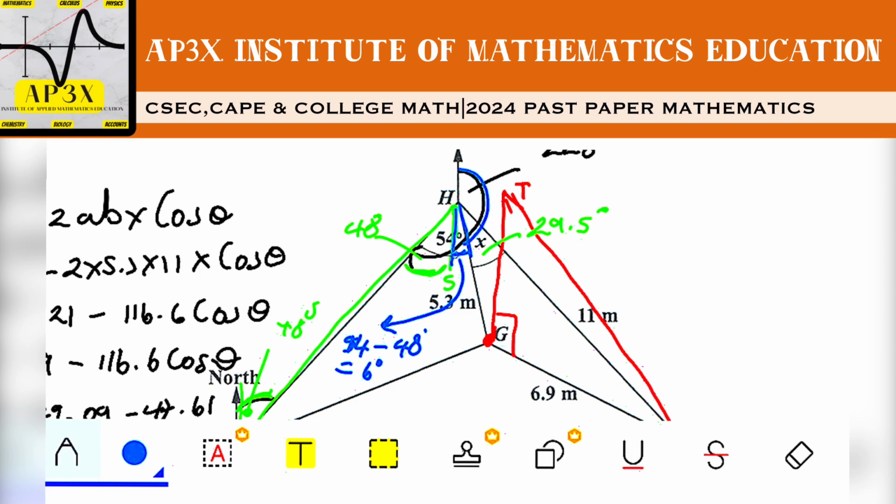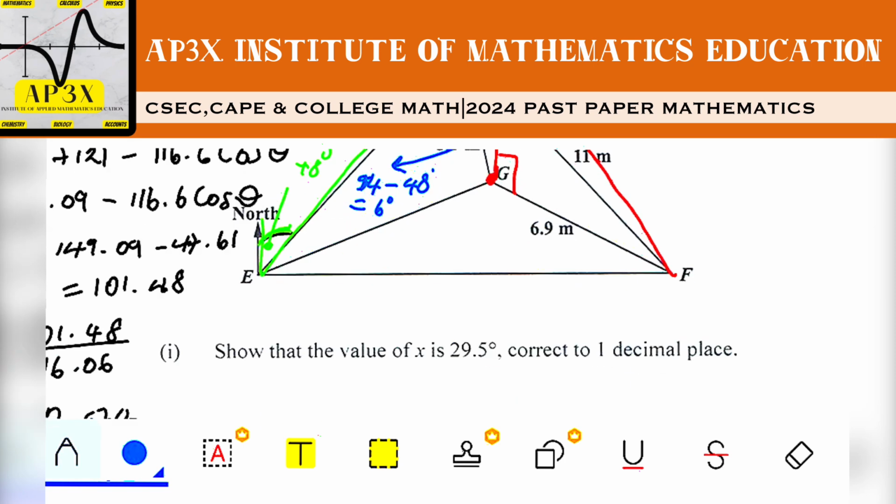So now that I know that angle is 6 degrees, I know that the complete angle coming around all the way here is in fact 180. So all of this angle from north, come all the way around to this constructed auxiliary south line that I drew is 180, and I know that a part of it is 6 degrees, so I can find the rest.